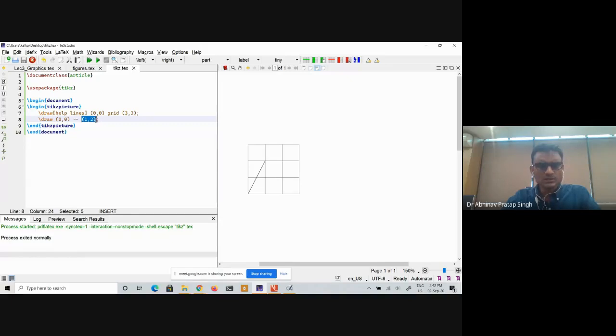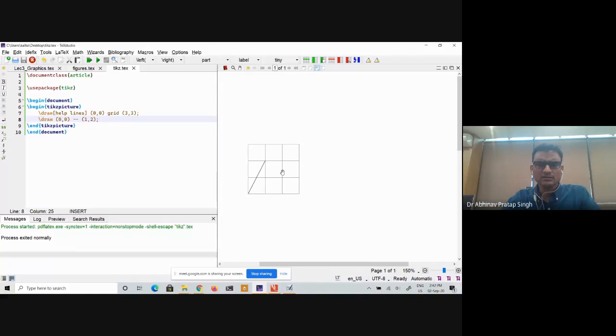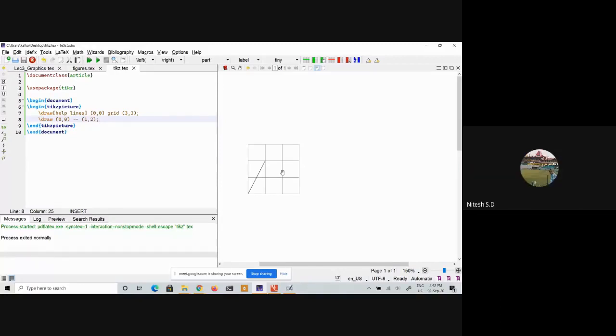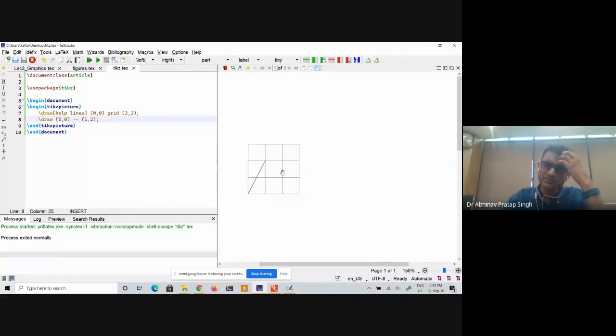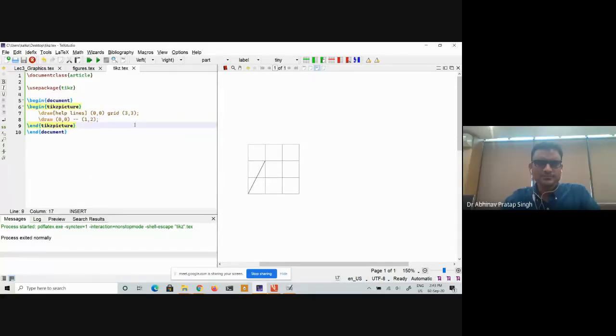In the figure, if we want the coordinates to be displayed, labeling. All right, labeling. Okay, please wait for some time.